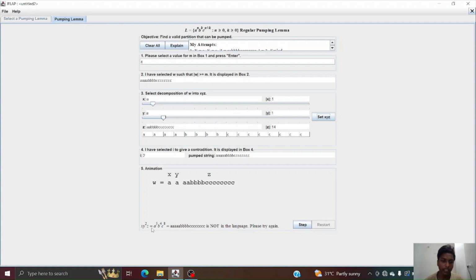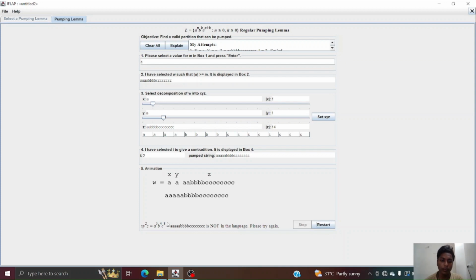So we have considered the string x, y square z. If we try to see the step-by-step pumping of the string, x I have considered once, y I have considered twice, so I'll be pumping it twice, and z I have considered once. And it has produced the following string where the number of a's are 5, number of b's are 4, and number of c's are 8. So it is clearly violating a power n, b power k, c power n plus k, since 5 plus 4, which is 9, is not equal to the number of c's, that is 8.